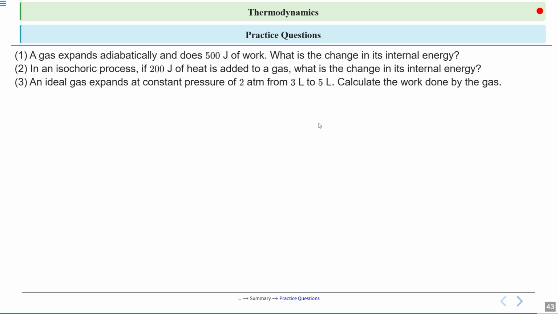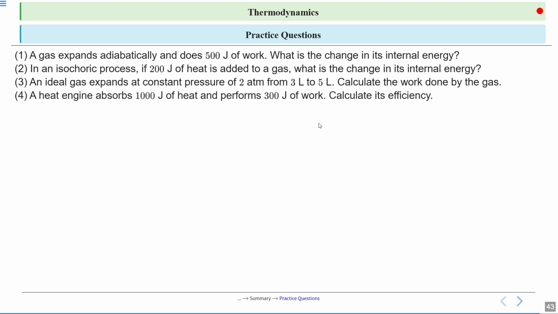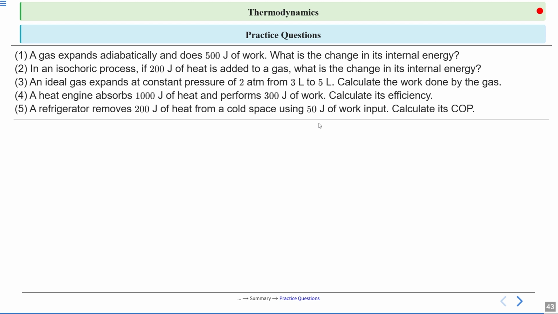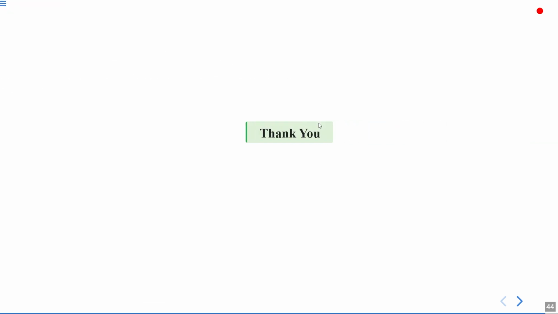Calculate the work done by the gas. Fourth, a heat engine absorbs 1000 joule of heat and performs 300 joule of work. Calculate its efficiency. Fifth, a refrigerator removes 200 joule of heat from a cold space using 550 joule of work input. Calculate its COP, coefficient of performance. Thank you for your attention.